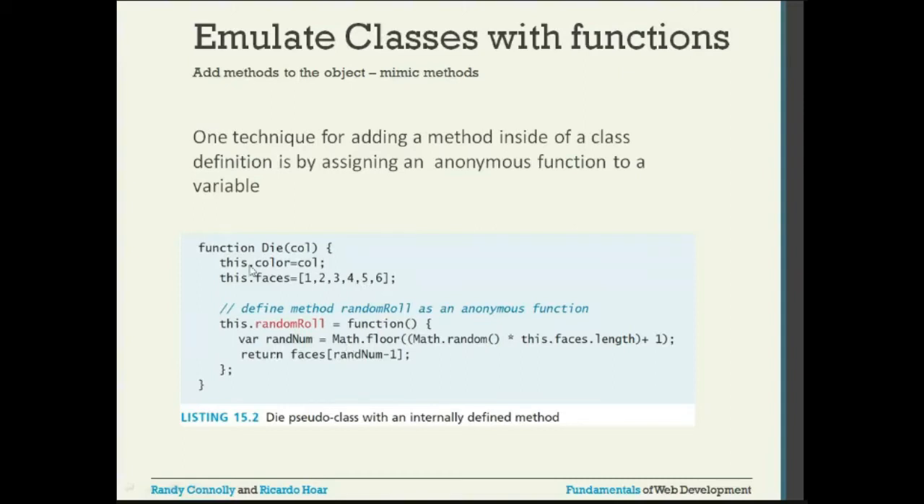So you created an object which has an attribute called color, an attribute called faces, and also a method called random roll. When you call the random roll, automatically it will return you one number, one out of these six numbers.